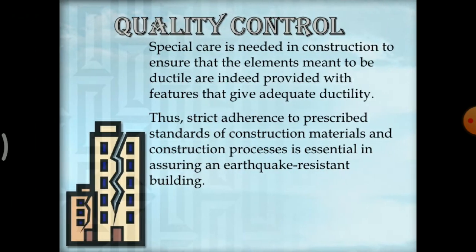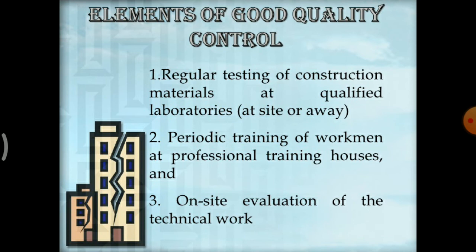So quality control is also important. Special care is needed in the construction to ensure that the elements meant to be ductile are indeed provided the features that give adequate ductility. Thus, strict adherence to the prescribed standards of the construction material and the construction process is essential in assuring an earthquake resistant building. Okay. The next one is, elements of good quality control are regular testing of construction material at qualified laboratories, periodic training of the workmen at professional training houses, and on-site evaluation of the technical work.